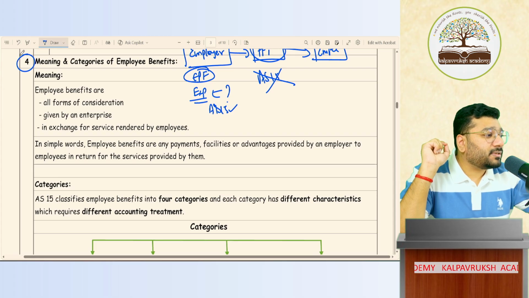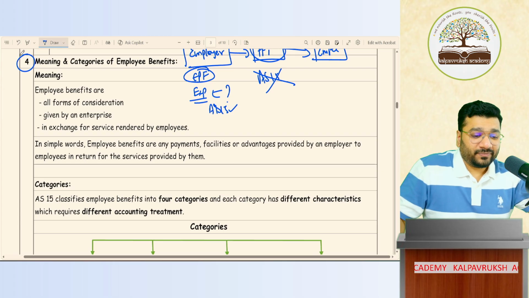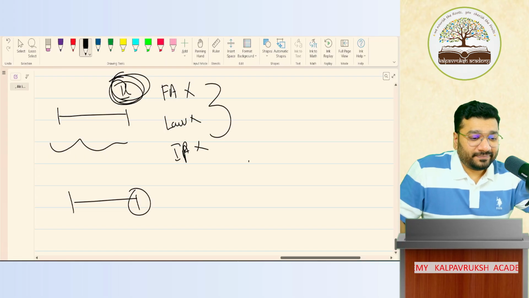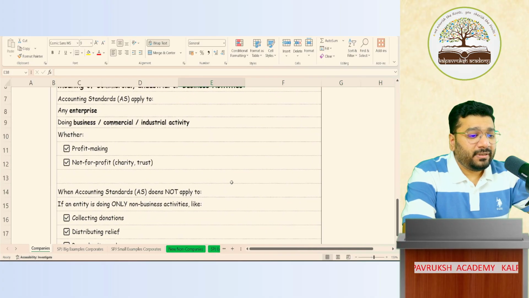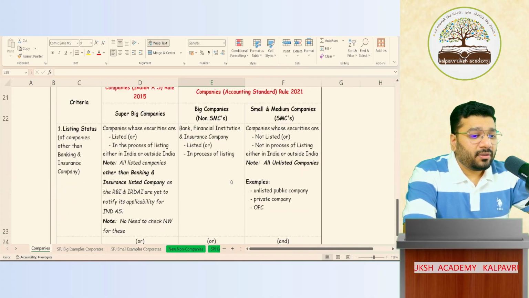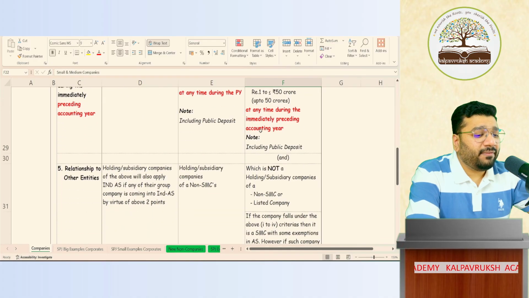SMCs or non-SMCs? Who are exempted, people? Come back to the applicability. Tell me, do small and medium companies have exemption or do big companies have exemptions?